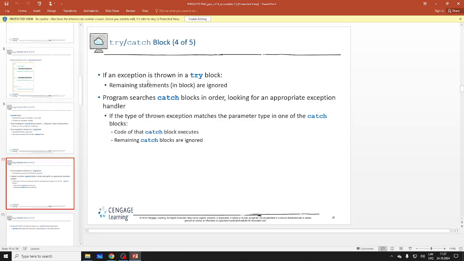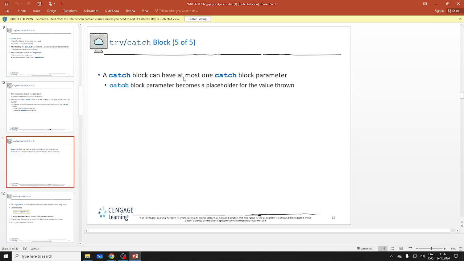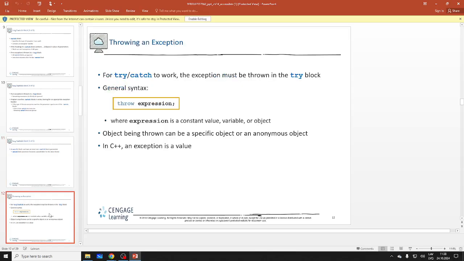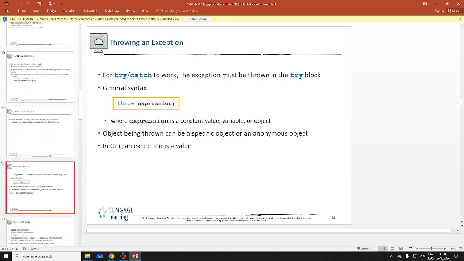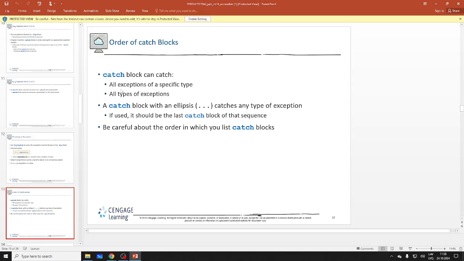So what happens, of course, if an exception is thrown in a try block? The remaining statements will be ignored, and then it will start looking for the appropriate exception handler. You have multiple handlers. Again, let's take a look at an example. Each catch block has at most one parameter, and that also handles whatever value is thrown. So throw, right? You can throw an expression. An exception is a value. Expression, specific types, all types of exception.